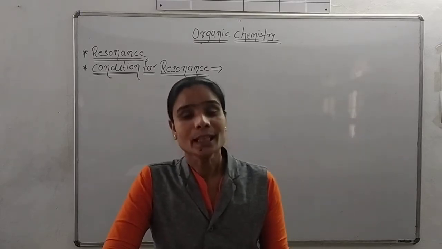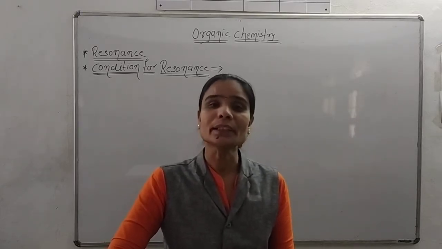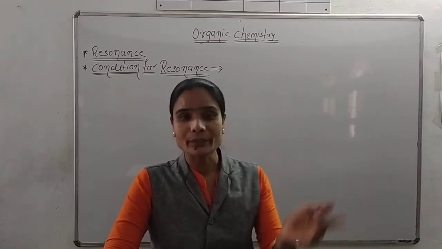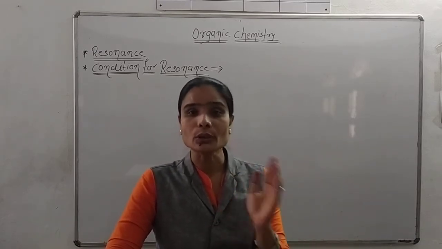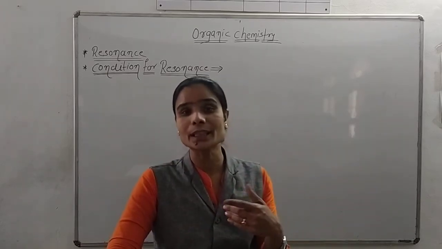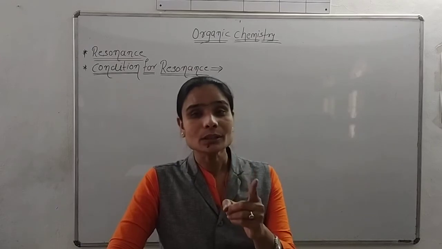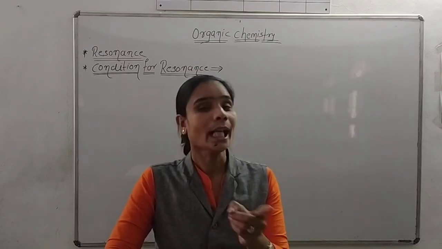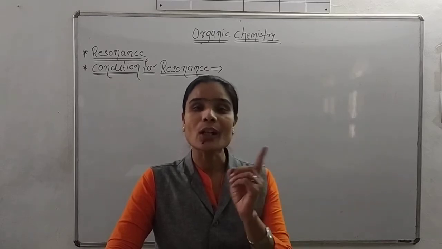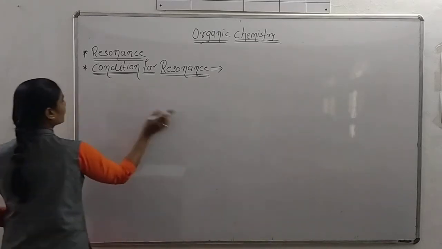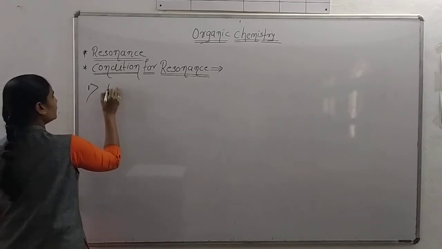We already said that resonance is nothing but different forms of the original molecule, and when the original molecule shows different forms of its structure, the change takes place only in the position of electrons and not in the nuclei of that molecule.